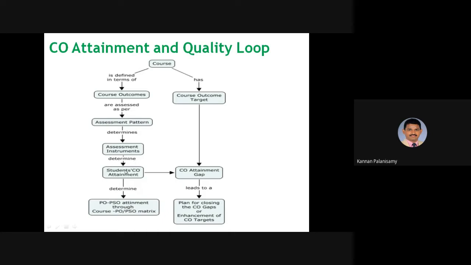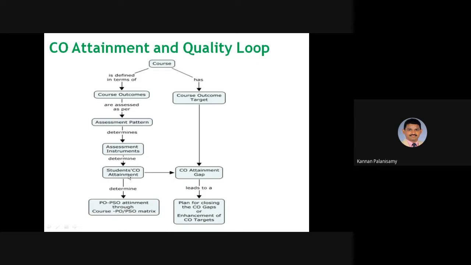So based on this process, we can find student CO attainment, right? And this CO attainment determines PO PSO attainment through the PO PSO matrix. Just now we discussed the PO PSO. So after the attainment of CO, we can find out how the COs are used to help reach this PO and PSO attainment.